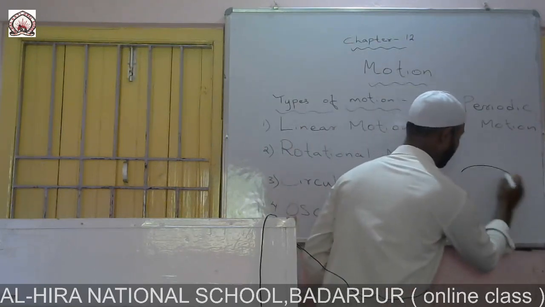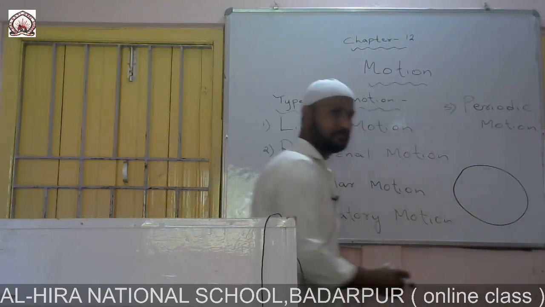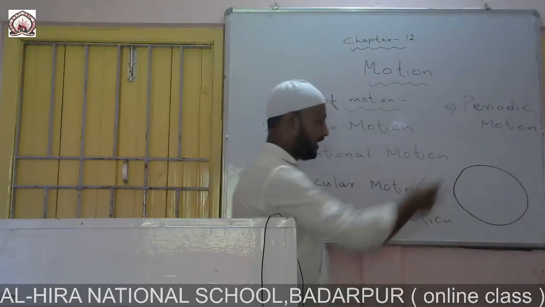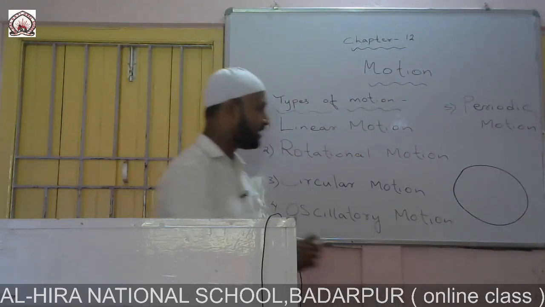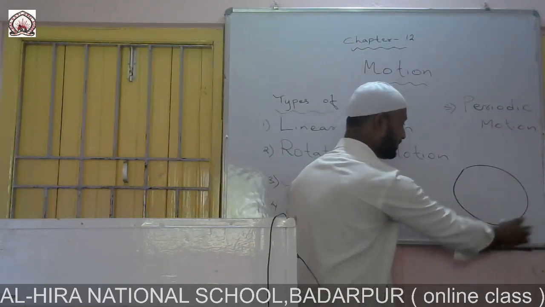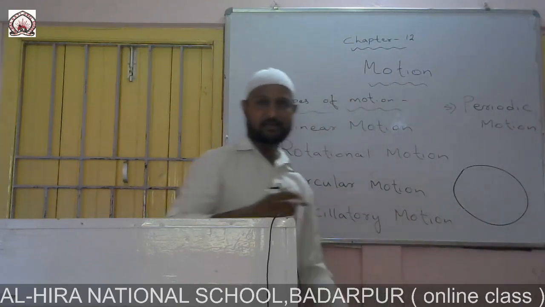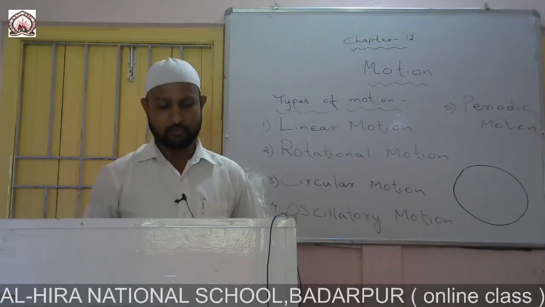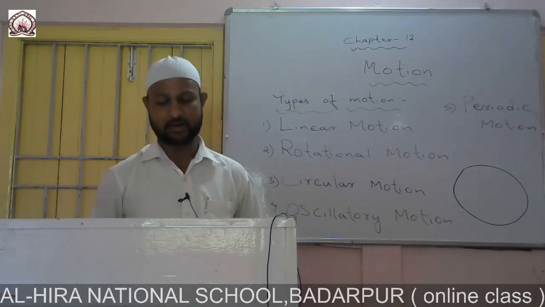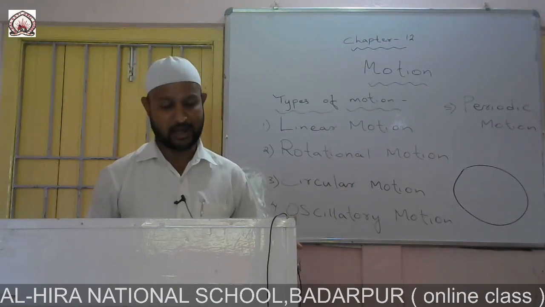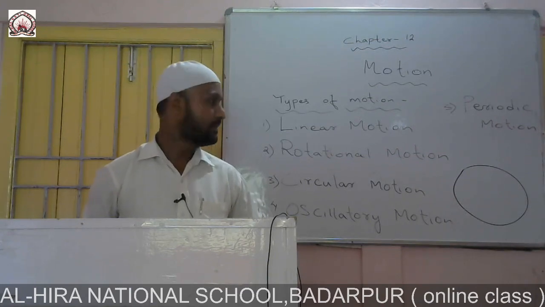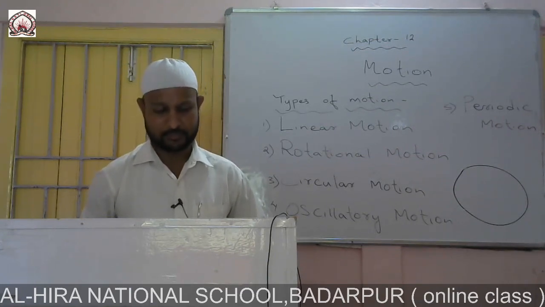If you take an example of a toy car or a toy train moving in a circular track, that can be considered circular motion. When a body moves around a circular path, the way the earth moves around the sun or the moon moves around the earth, all these are examples of circular motion.